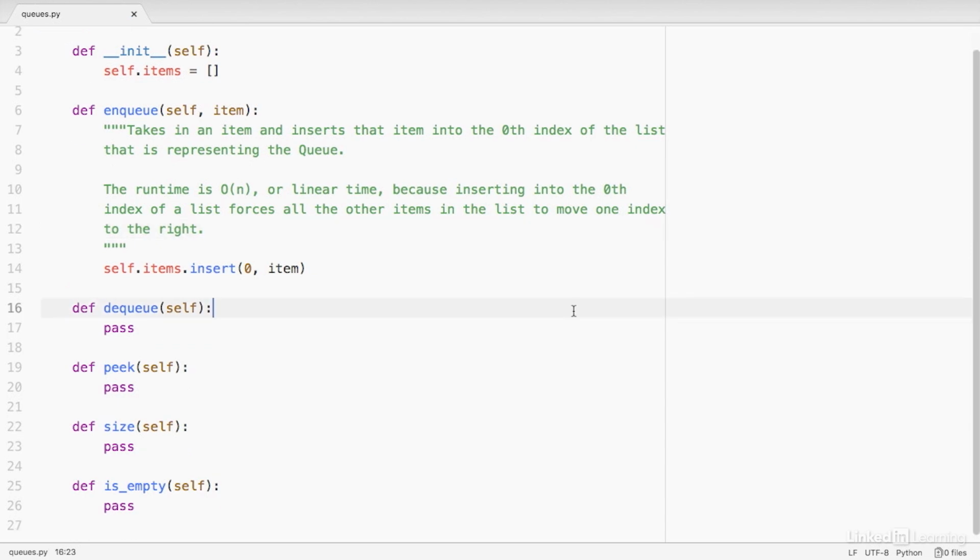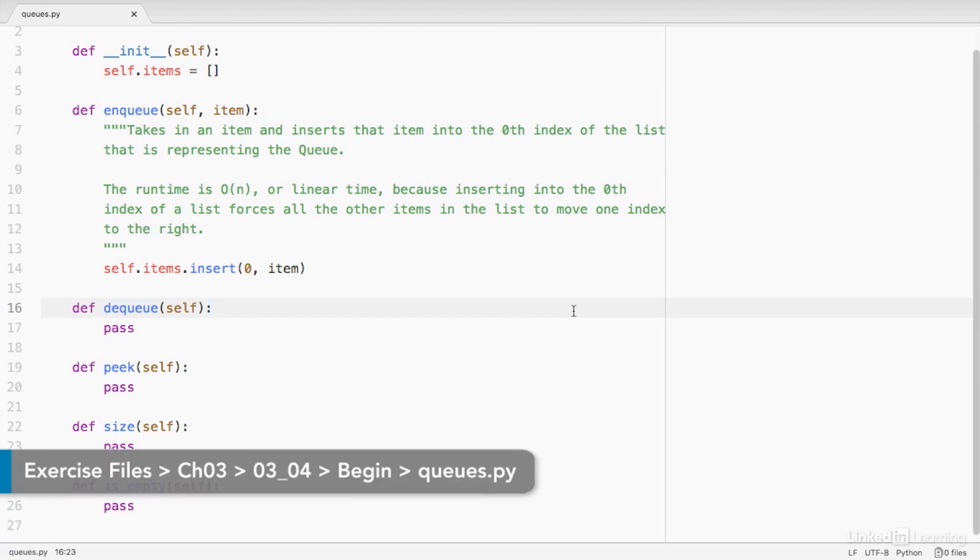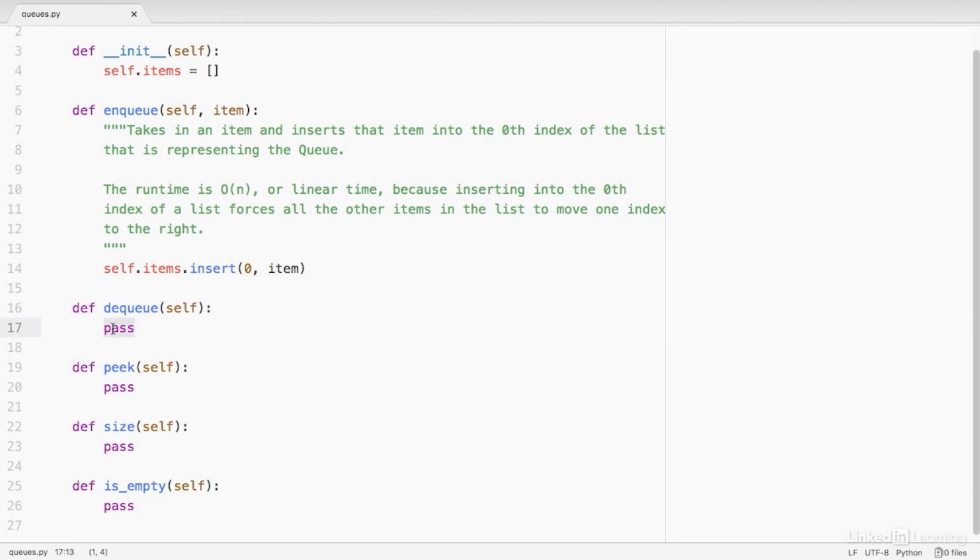Now that we've coded the enqueue method, which helps us get an item into the queue, let's code the dequeue method, which will help us get items out of the queue. Now, since we are using a list to represent our queue, and we are representing the front of the queue with the end of the list, if we use the list's built-in pop method, we'll always get back the frontmost item of the queue because the pop method always returns the last item in the list. So let's go ahead and do that. We'll return self.items.pop. I'll save this, and we can go to the terminal and test this out.